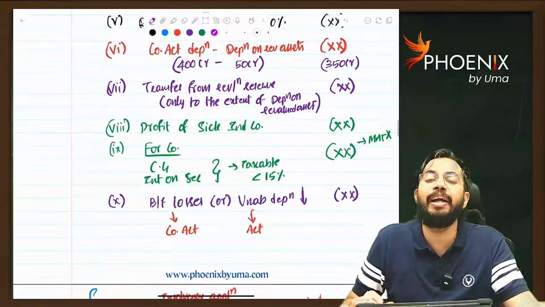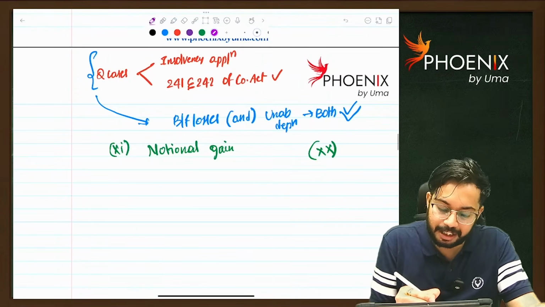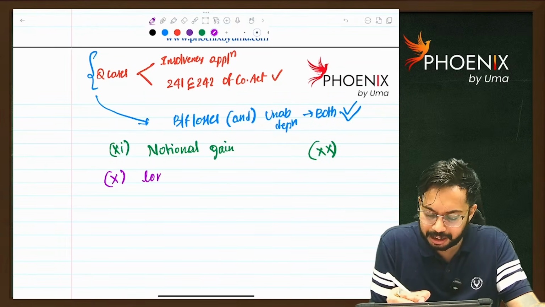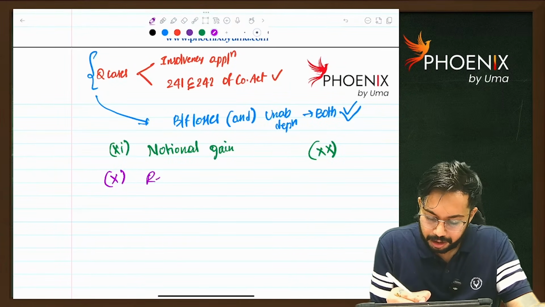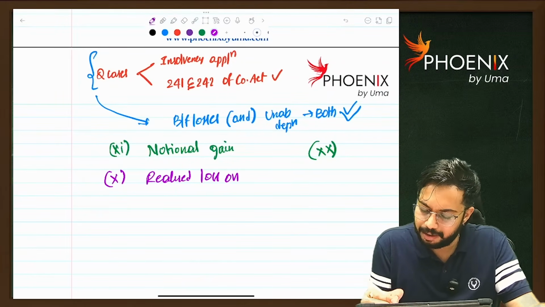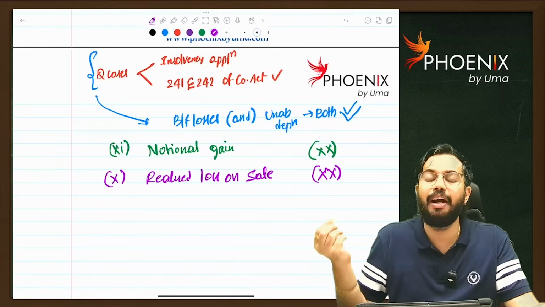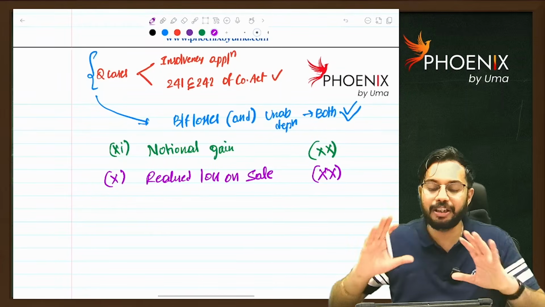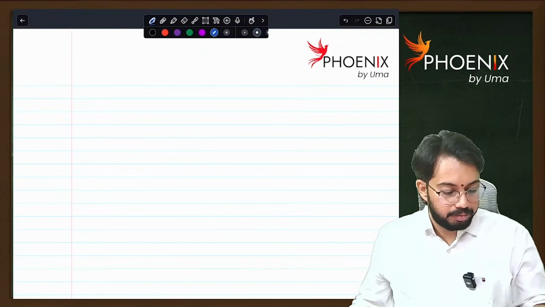If finally, in the year of realization, I get any loss, that realized loss on sale, final sale, will be adjusted. Are you able to understand? So these are all the adjustments which you need to do for calculation of book profit.